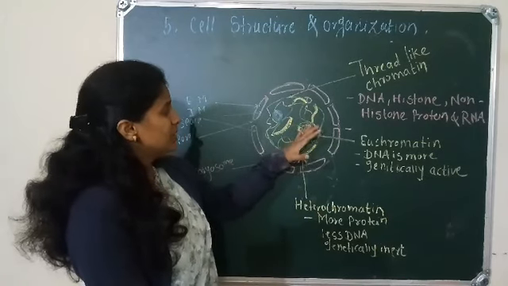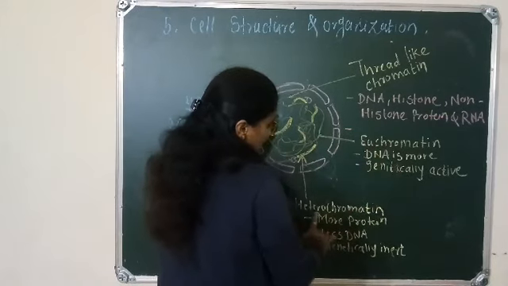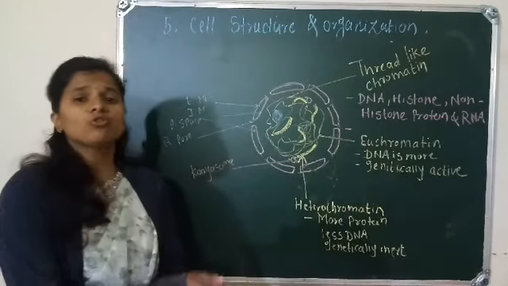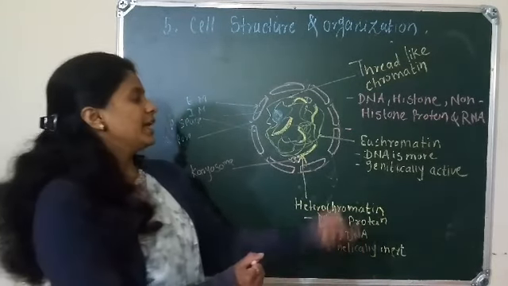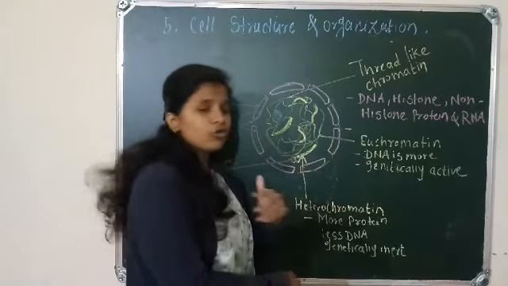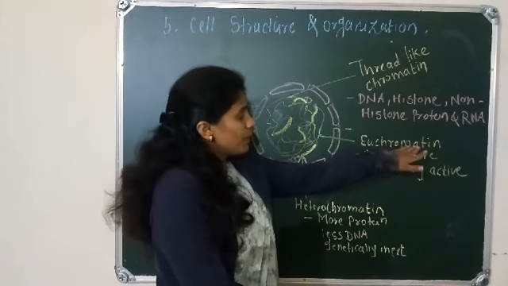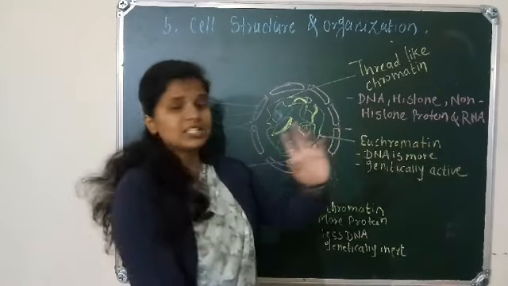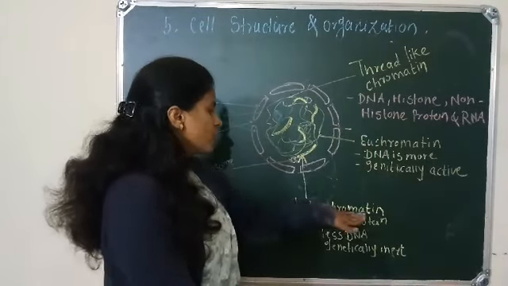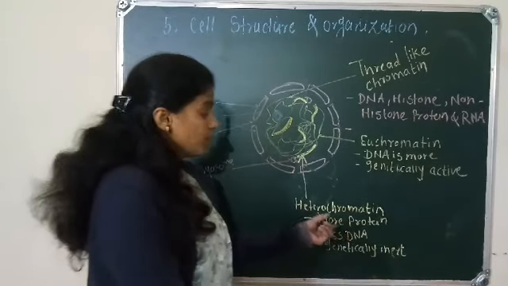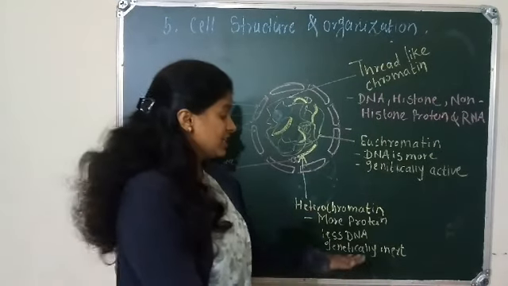There are two types of chromatin present: euchromatin and heterochromatin. What is meant by euchromatin and heterochromatin? Euchromatin is an active area of the chromatin, and heterochromatin is a non-active area of the chromatin. In the euchromatin region, DNA is more in number and it is genetically active, and in heterochromatin there are more proteins present and less DNA, and it is genetically inert.